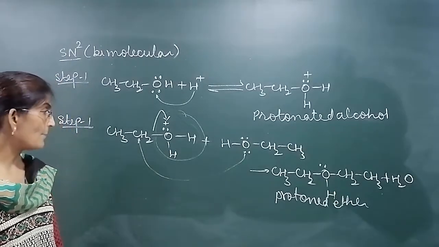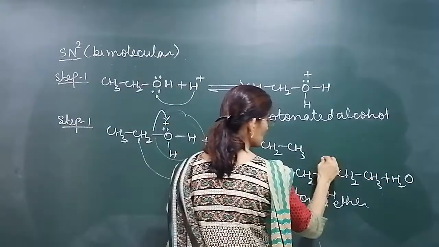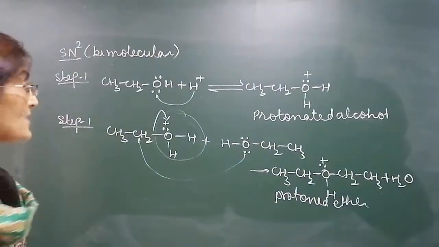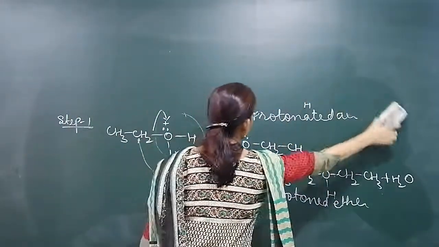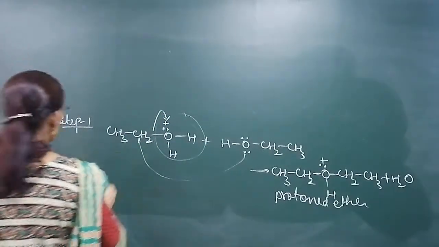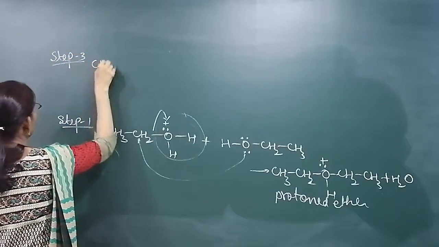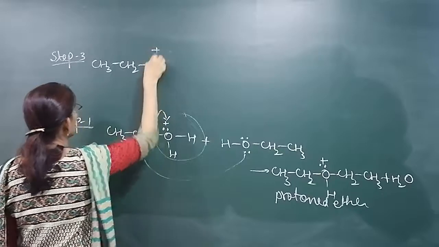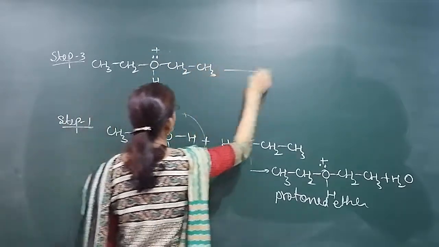And in the last step, step 3, the proton that was added in the first step will be removed from the protonated ether, and ether is produced. Removal of proton takes place.